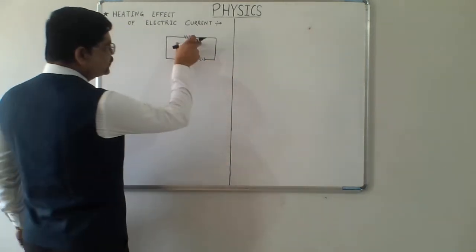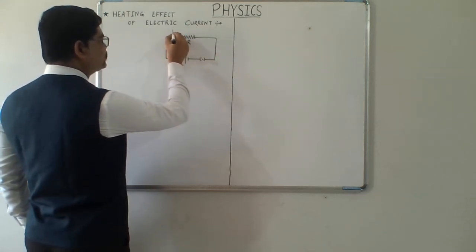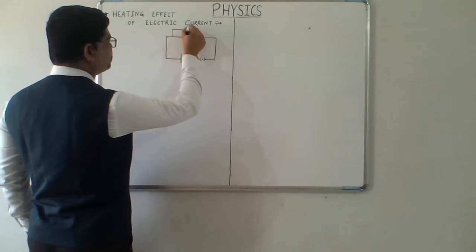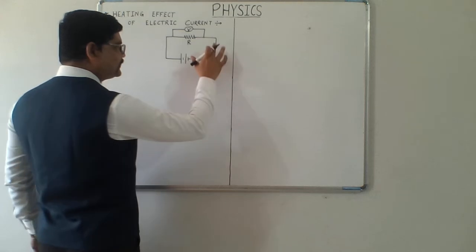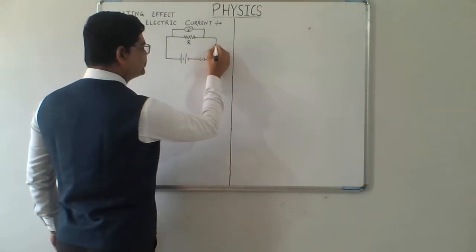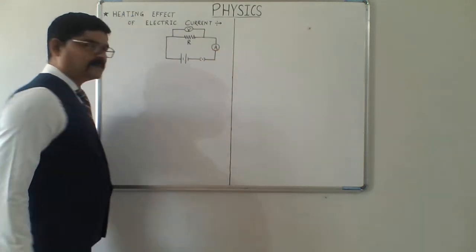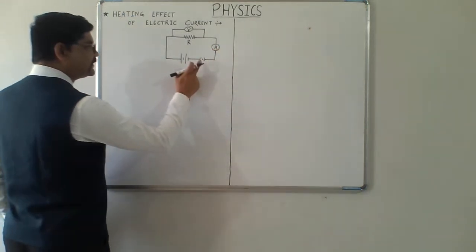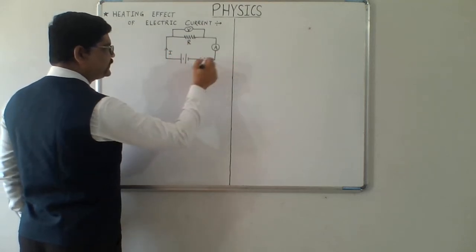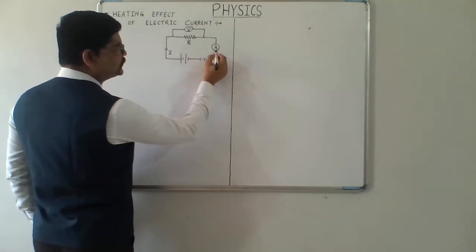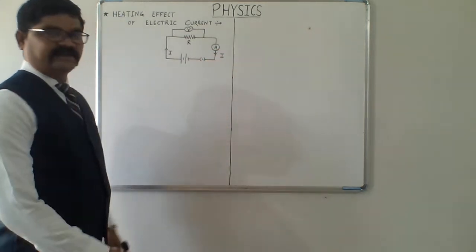To measure the potential difference across this resistor R, we can also connect a voltmeter here, and to measure the electric current flowing through the circuit, let us connect this ammeter here. Definitely, when the key is closed, a current I will flow through the resistor R and it will come back to the negative terminal. So, let us consider that I is the current flowing through the resistor R.